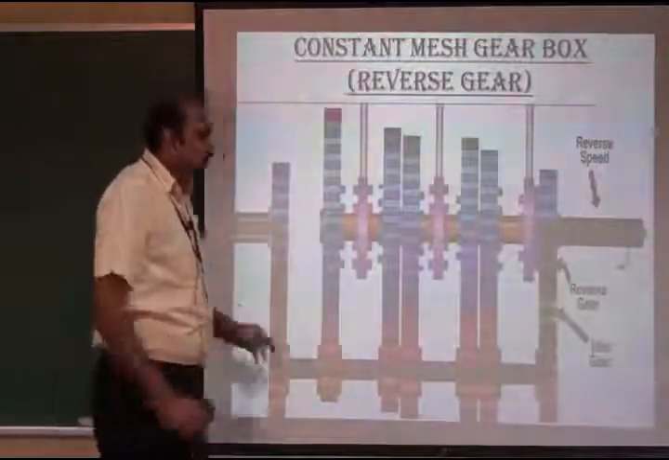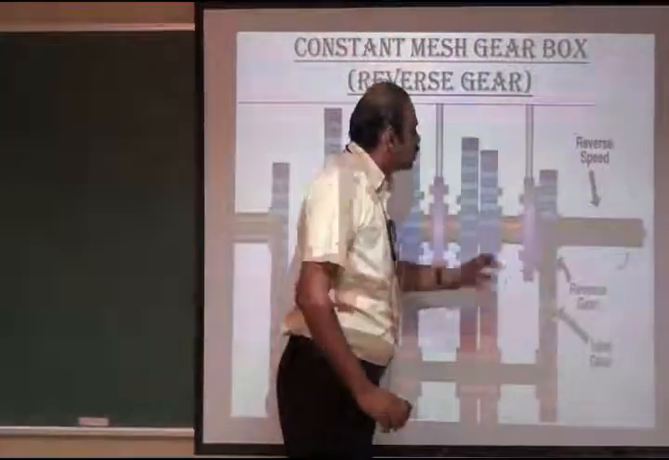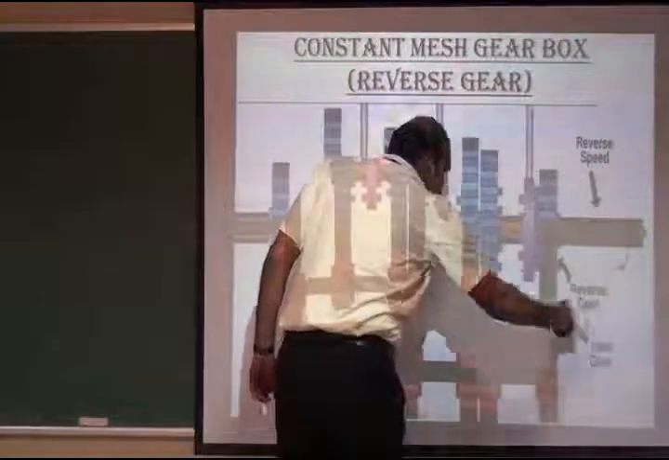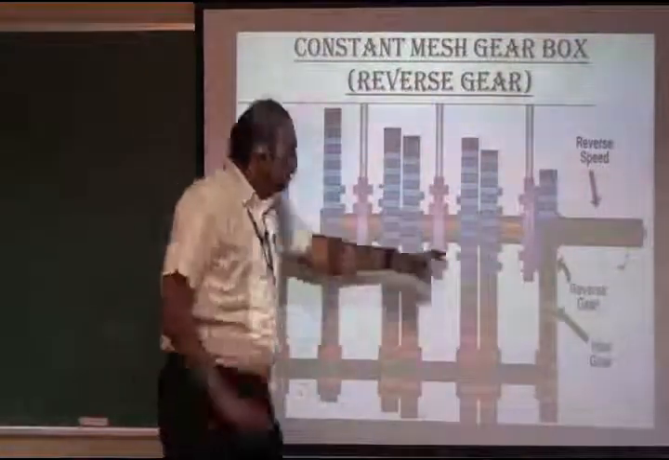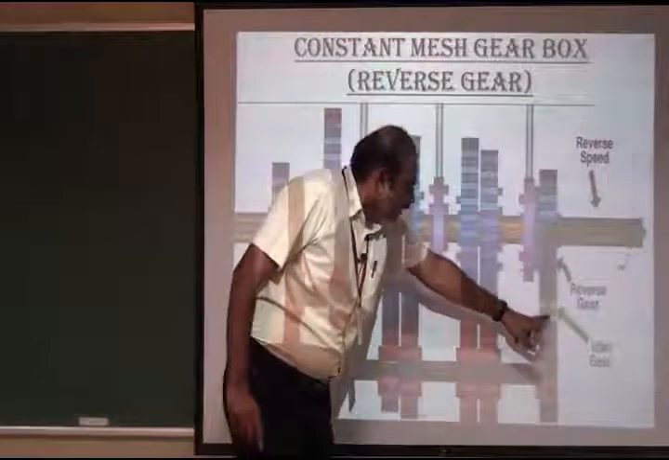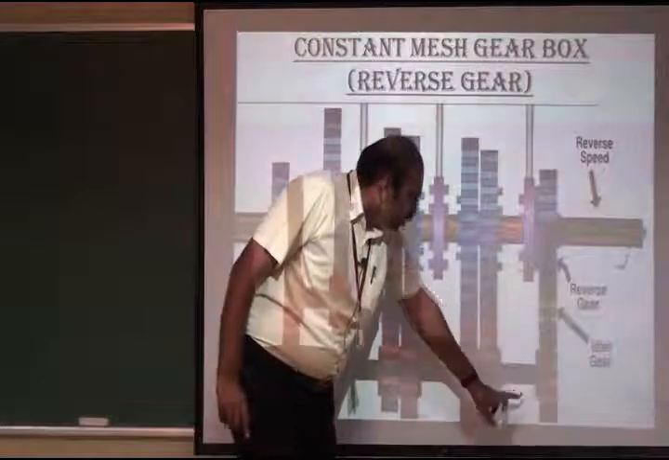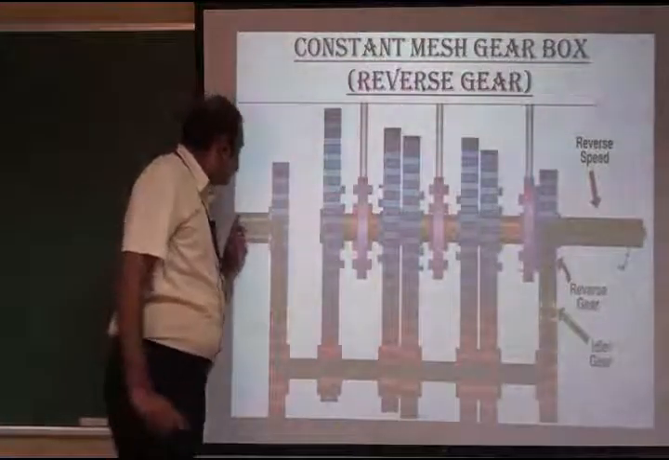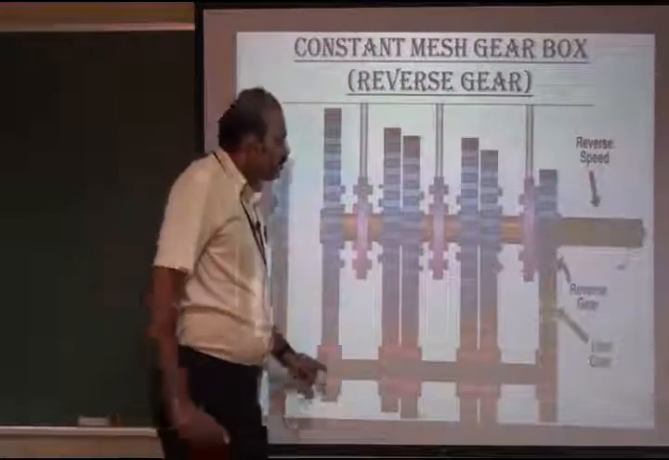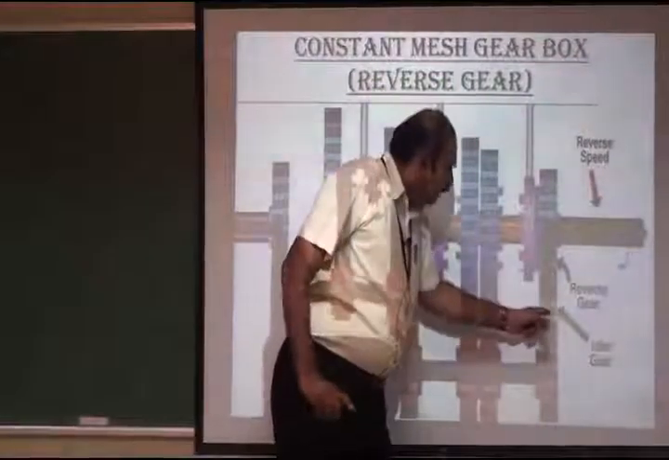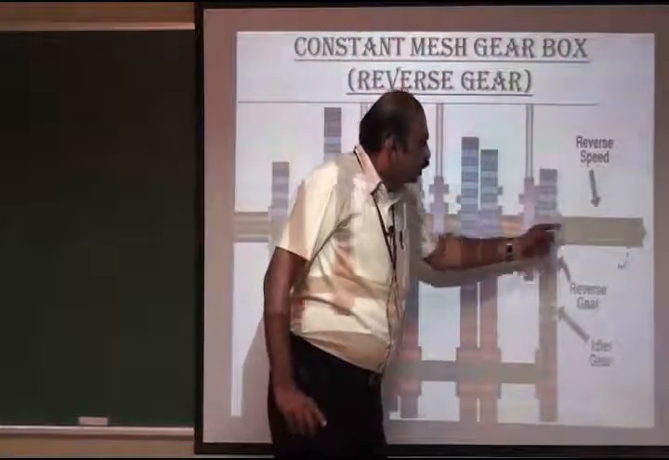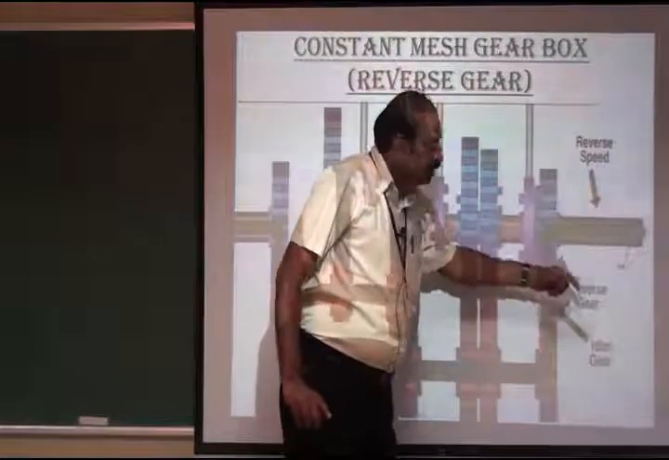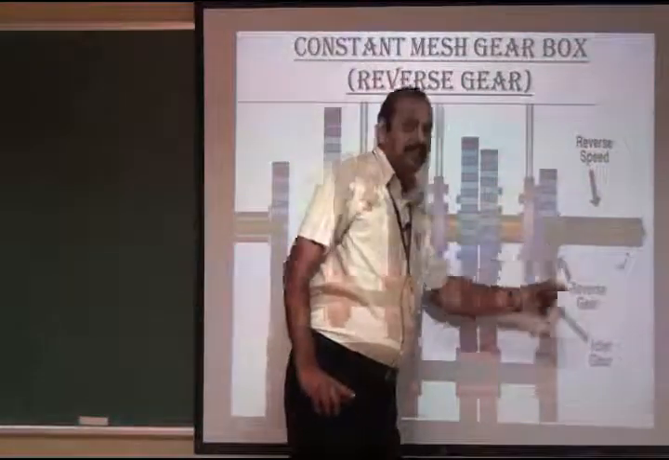During the reverse condition, the third dog is moved towards the right hand side and engages into the reverse gear. Here the reverse gear is meshed with the idler gear, and then the idler gear is meshed with the counter shaft gear. The power is transmitted from input shaft to lay shaft, then lay shaft to the idler gear, then idler gear to reverse gear. So the output shaft obtains reverse speed, rotating in the reverse direction.